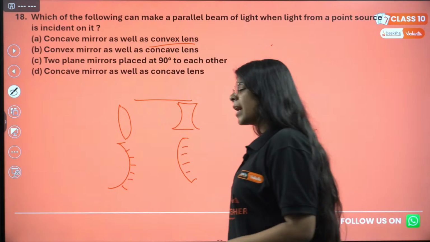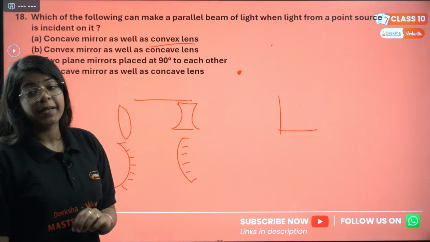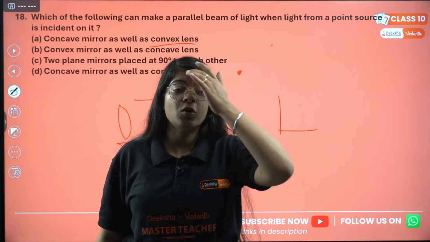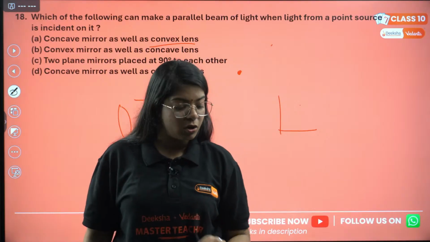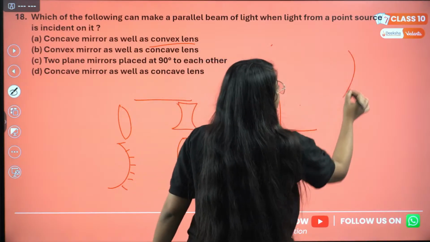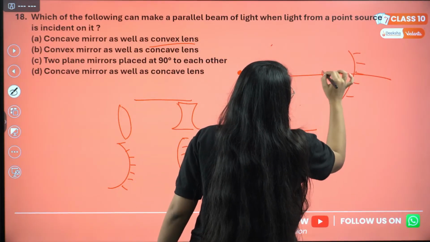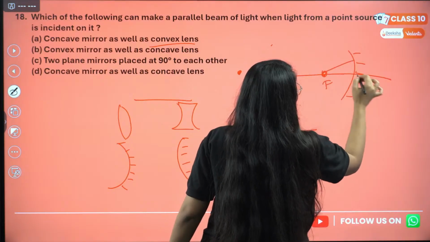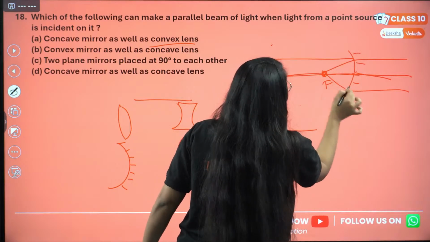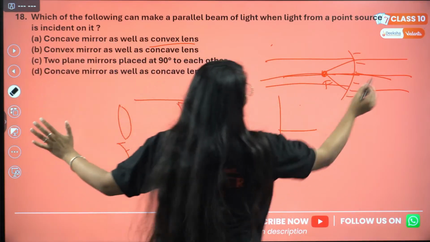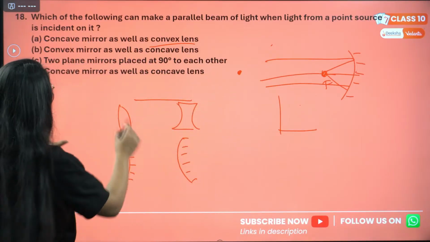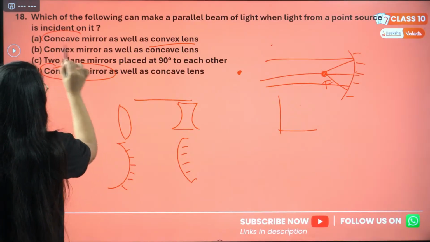Okay, let's just see again. This is a very easy question, but it's a very important question. You'll have CBQs, conceptual questions in your boards, and this is very important to clear your concepts. Okay, so let's see. Ma'am, I know that in case of concave mirror, if I place the object at focus, the rays then go parallel after reflecting, correct? So concave mirror is correct, but concave mirror is here also, concave mirror is here also.